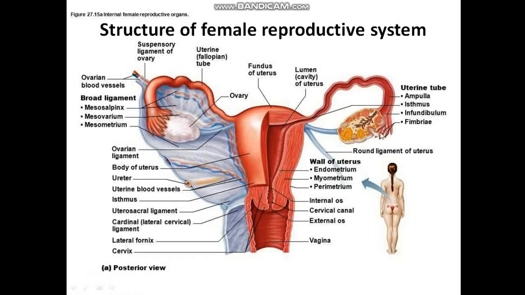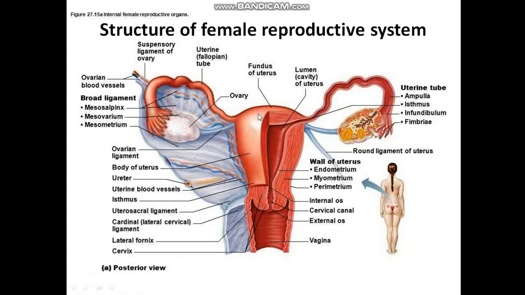Next to the infundibulum, the oviduct has a wider part, which is known as the ampulla, and this ampulla continues in the fallopian tube as a narrow lumen called the isthmus, which joins the uterus at the part called the uterine part. Here what you are seeing is the uterus, which is present only one. It is also called the womb. The part of the uterus which receives the fallopian tube is known as the uterine fundus. What you are seeing here, the dome shaped structure, is the uterine fundus.